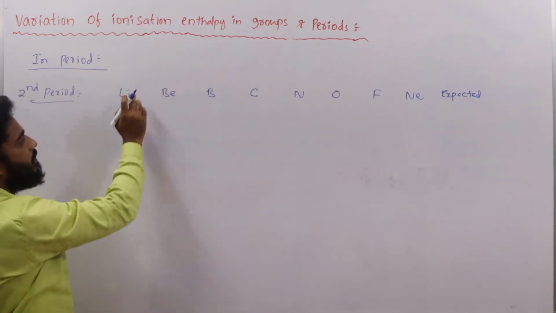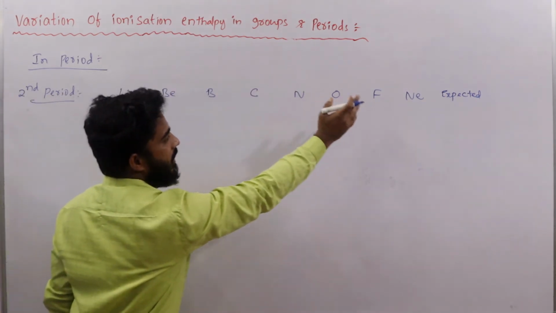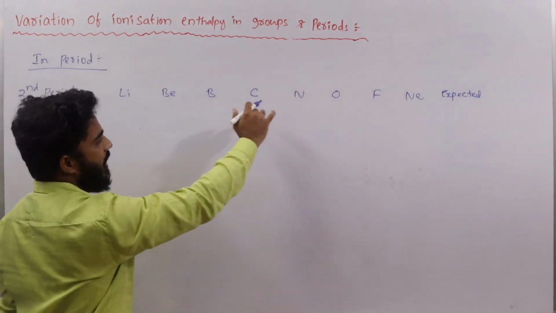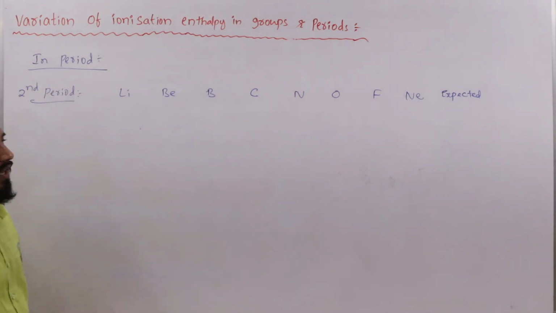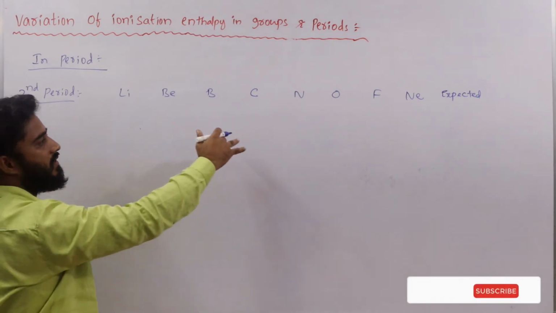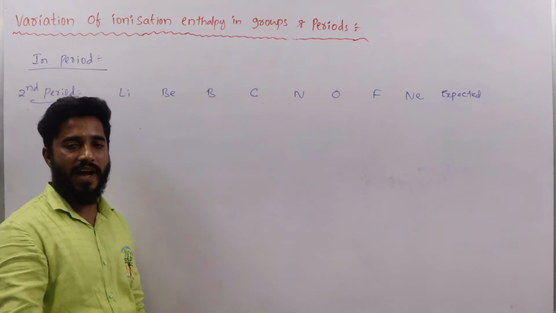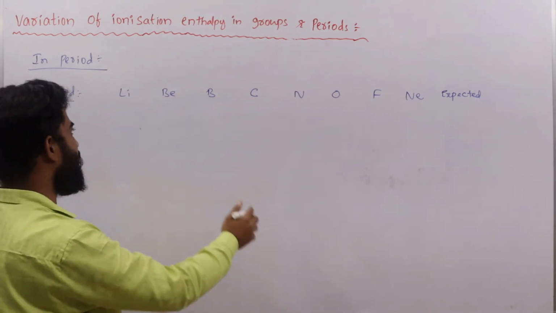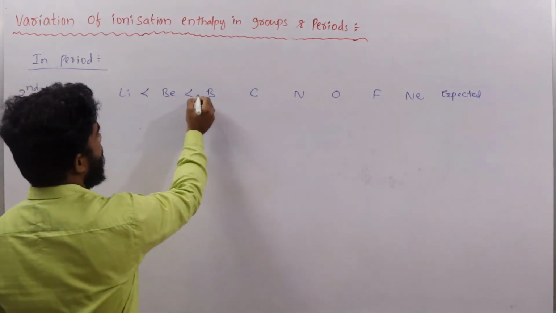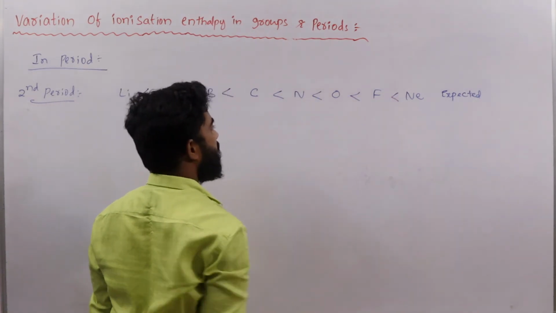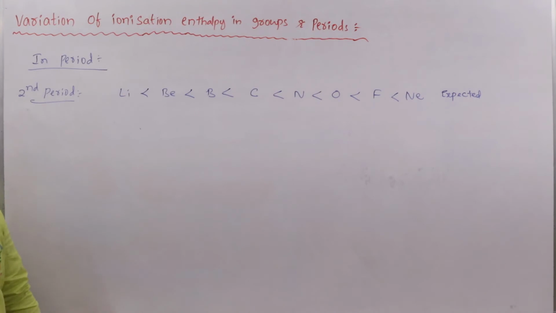From lithium to neon in a period, the size of the atom decreases. When the size of the atom decreases, nuclear charge increases. When the nuclear charge increases, ionization enthalpy increases. That is the expected one. Lithium to neon, ionization enthalpy increases based on the nuclear charge and atomic size.